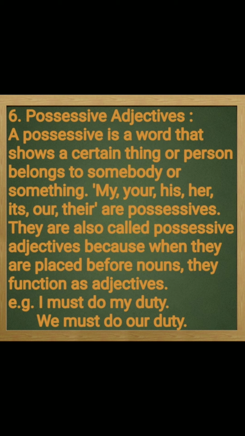So this was all about today's class, meaning and types of adjectives. Adjectives are basically the words that describe people or things, that describe more about the nouns used in a sentence. We have also done the kinds of adjectives; there are 6 kinds. Adjectives of quality, which tell the answer to the question what kind. Adjectives of quantity, which tell the answer to how much. Adjectives of number, which tell the answer to how many.